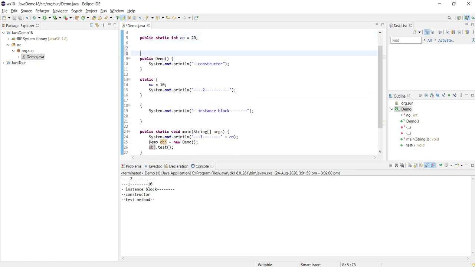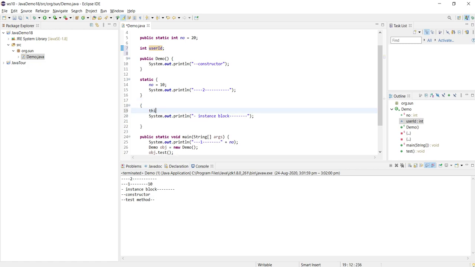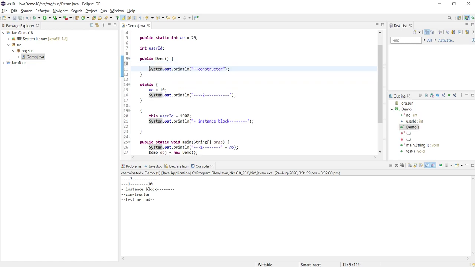Let me give a variable here, like int userId. This is an instance variable, and I'm initializing this in the instance block. Let's say I'm giving 1000, and in the constructor also I'm initializing the value.